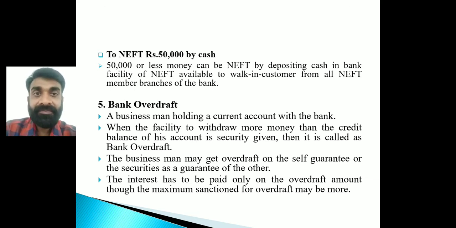Okay, right? Then fifth, that is bank overdraft, which I have already explained in the main functions of the bank. To whom will they provide the overdraft facility? To the current account holders, right? A current account can be opened by a businessman, in the name of the company or in the name of the business. And what is the bank overdraft facility? The account holder can withdraw more money than is available in the bank account. Suppose I am a businessman with a balance of 50,000, but I want to make a payment of 60,000. Then 10,000 of overdraft facility will be given by the bank to the businessman.